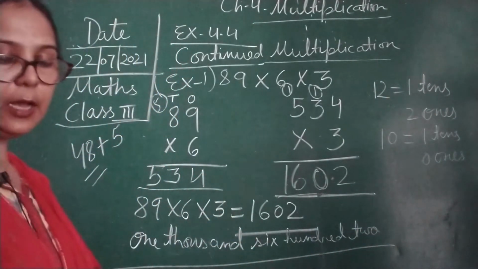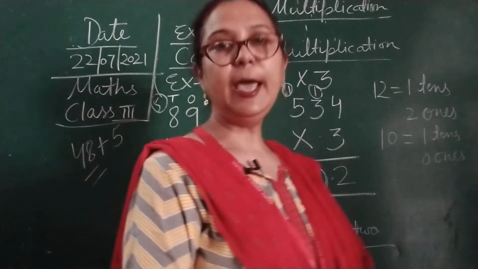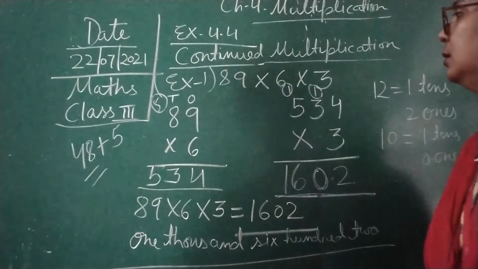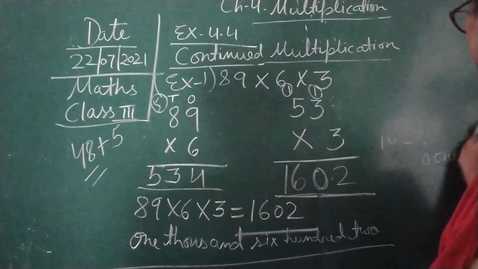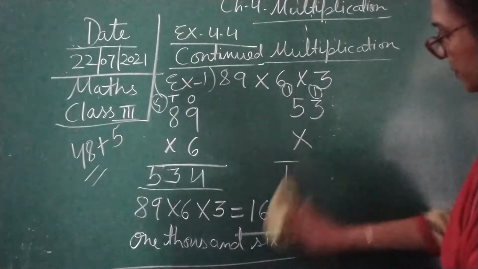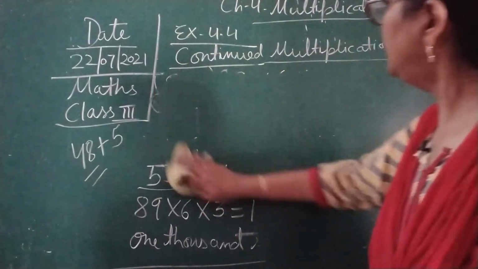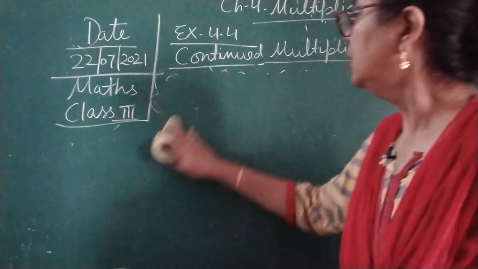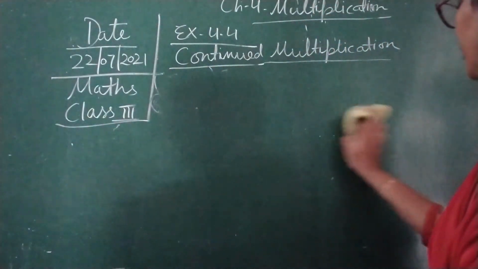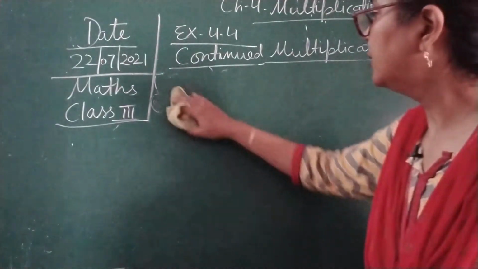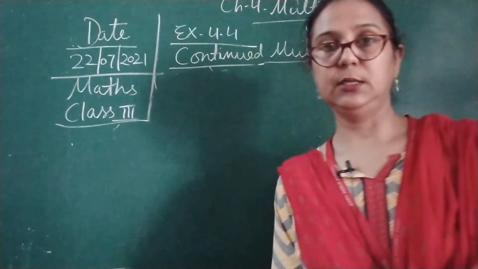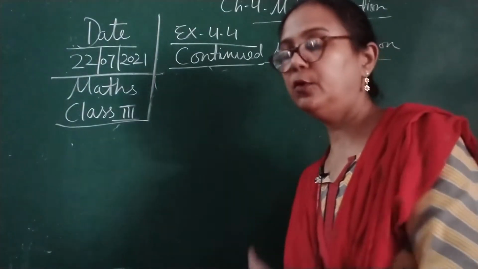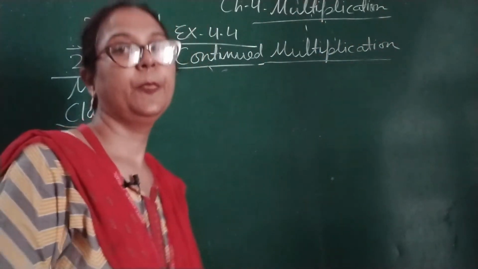Okay, so write it down. I'll do the next example. So, continued multiplication. We are going to do the next example because it is important to understand how we can do this. For this I am going to give you one more example.